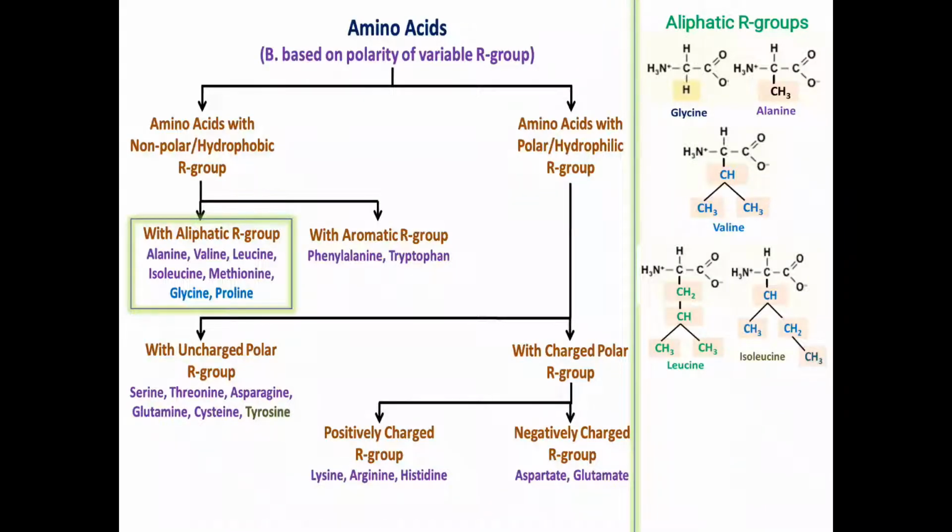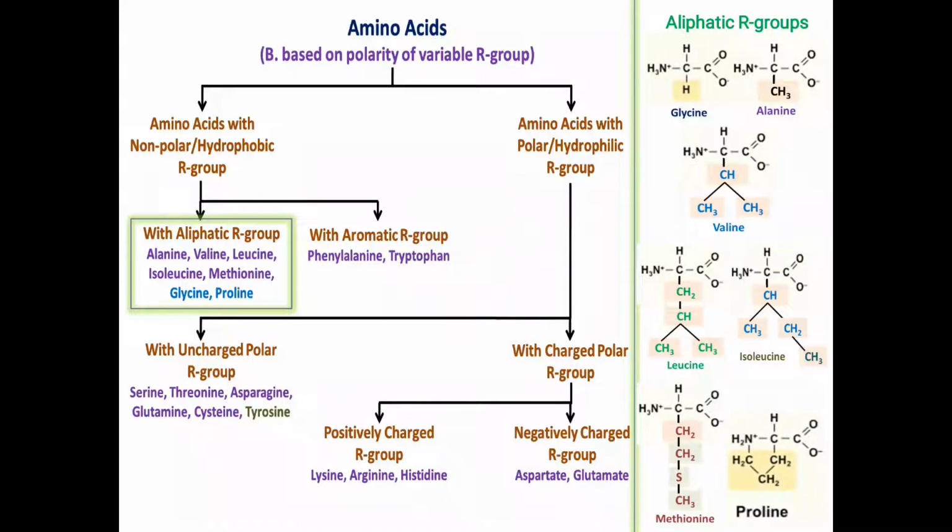Next is isoleucine. It is also having a branched hydrophobic R group. In the structure of isoleucine you can see the R group in the form of secondary butyl group. This secondary butyl group is also a type of branched hydrophobic group which cannot interact with water. Now next is methionine. You can see methionine having R group in the form of CH2CH2SCH3. This group is also a hydrophobic group because there is no atom or group which can make hydrogen bonding with water.